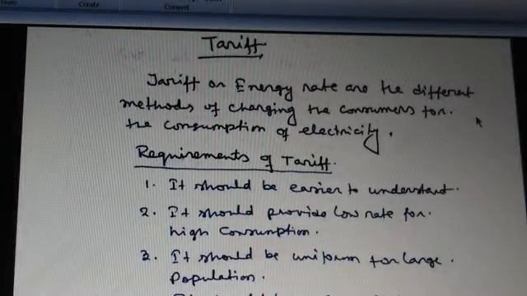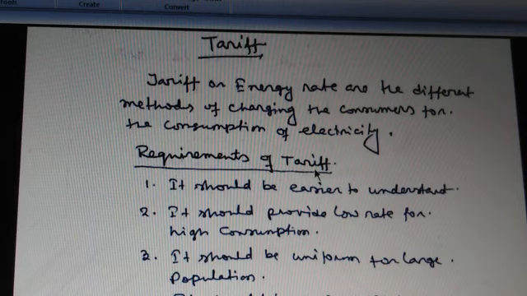I had discussed the different types of tariff and what tariff is in the previous classes. Today I will discuss the next part of the tariff, that is the requirement of tariff, general tariff equations and different types of problems regarding tariff.